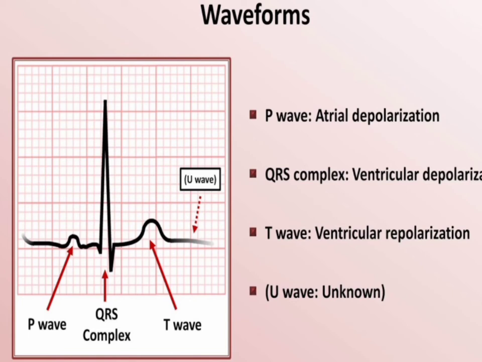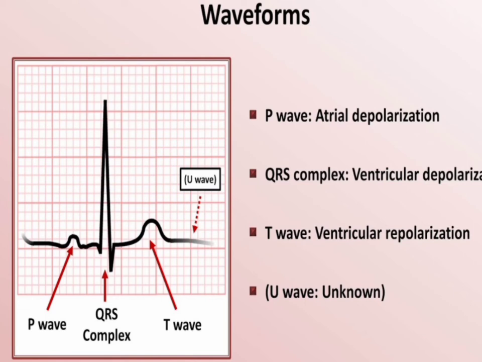The QRS complex represents the electric impulse as it spreads through the ventricles and indicates ventricular depolarization. As with the P wave, the QRS complex starts just before ventricular contraction. The next wave is the T wave. The T wave is ventricular repolarization, and this wave is the most labile wave in the ECG.